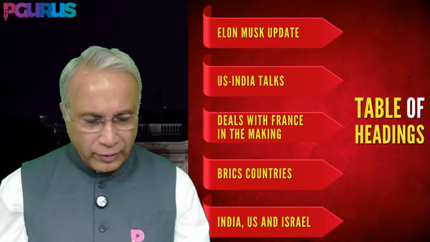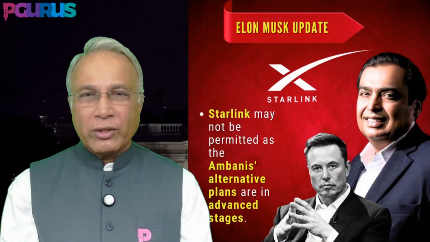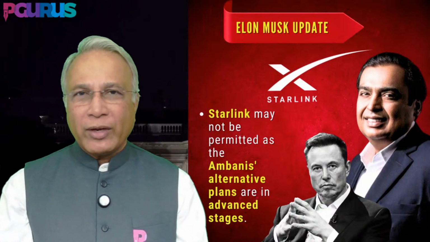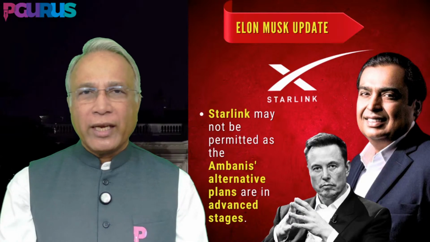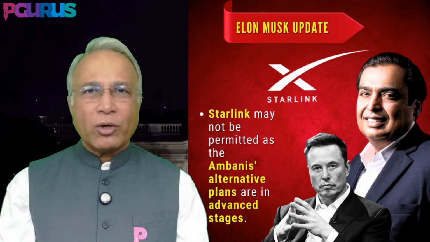We wanted to update you on all the items. First thing was Elon Musk met with Prime Minister Modi today. In fact, he met with his whole family. The kids were there, his wife was there, even a nanny, I think, was there. So it was a very intimate setting kind of a meeting. It was at Blair House, and a lot of pictures have come out also.